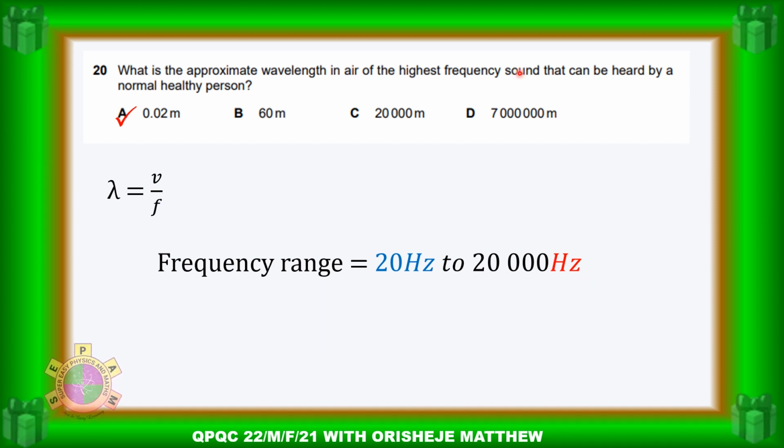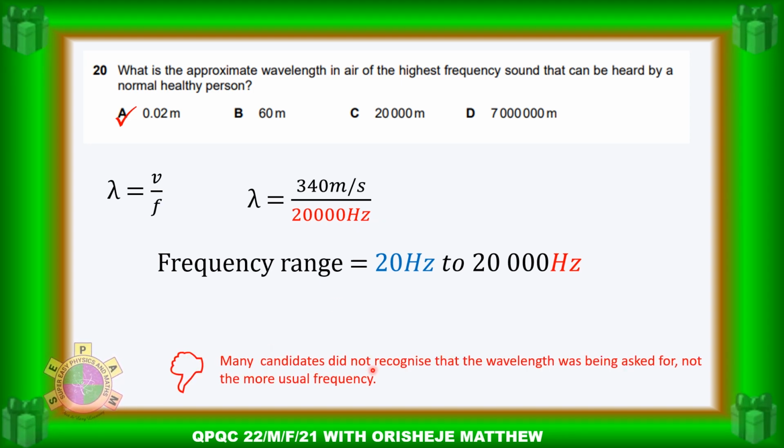So the question is, what is the wavelength of the highest frequency sound? So we are interested in the highest frequency sound. The highest frequency sound that the human ear can detect is 20,000 Hz. So use it to divide the speed of sound. Many students did not recognize that the wavelength was being asked for and not the more usual frequency. So most students end up calculating for the frequency.